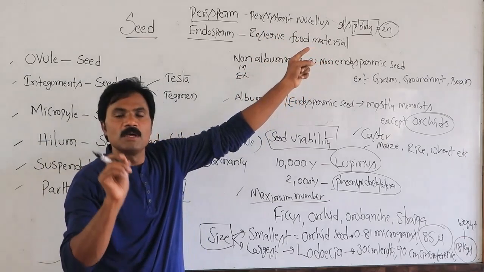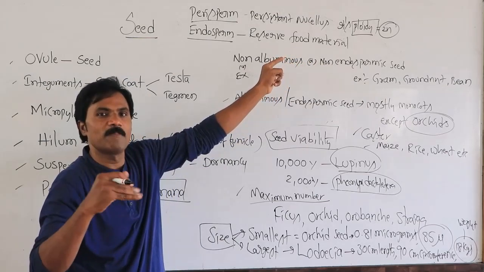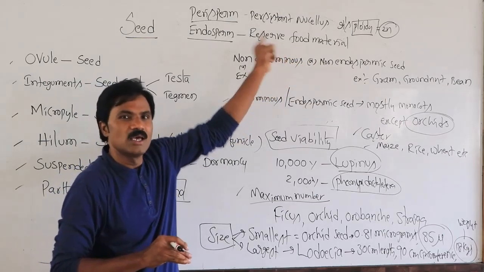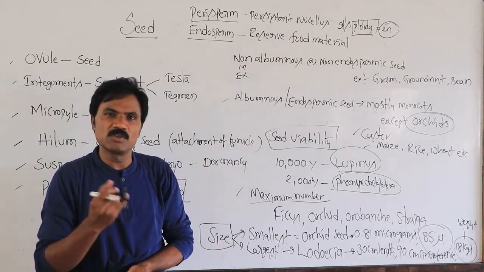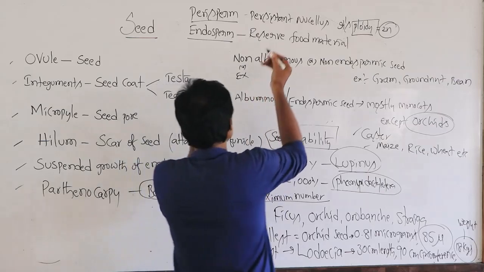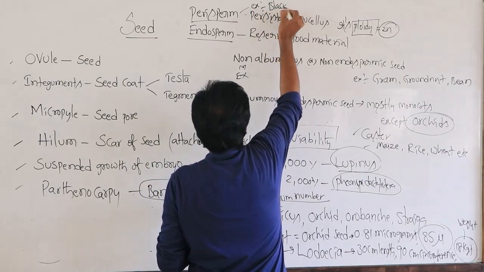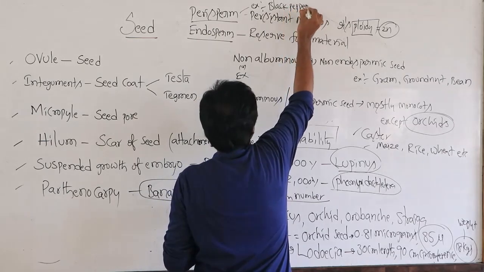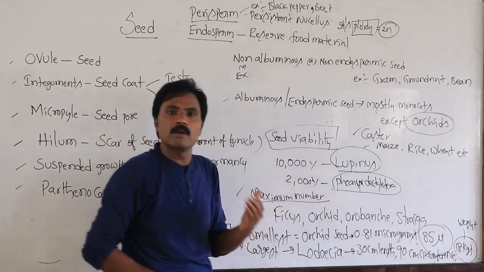Perisperm is the persistent nucellus even after complete development of the embryo. Examples are black pepper and beet.